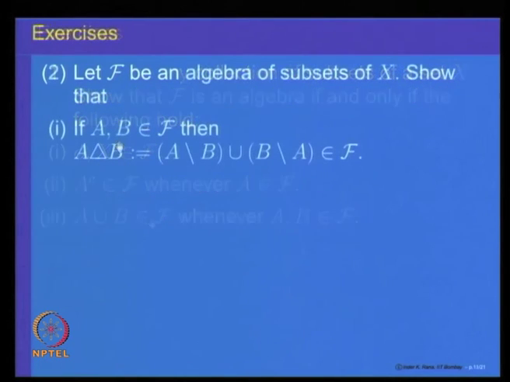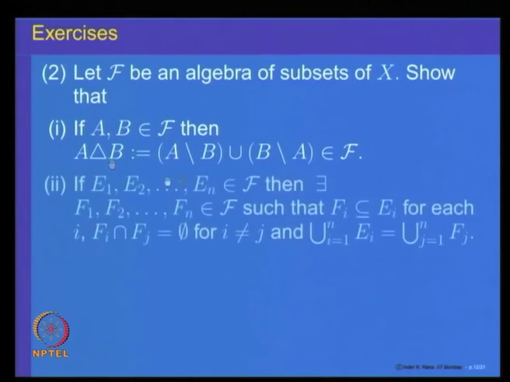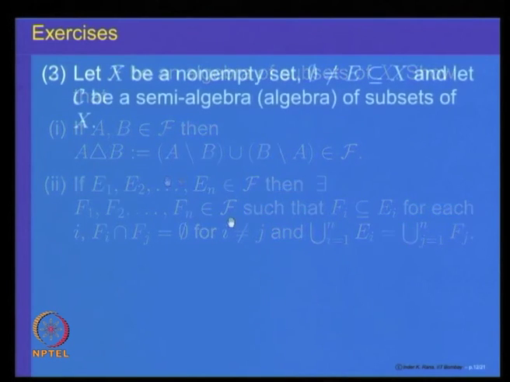Another property: whenever a collection is an algebra, it is also closed under symmetric differences, and any finite union in an algebra can be represented as a finite disjoint union. That property we have seen, but you should try to prove this exercise yourself.